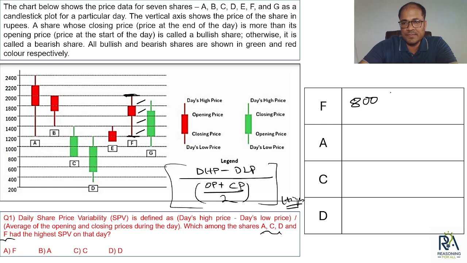800. Okay. A high price कहाँ पे? यहाँ पे. Low price कहाँ पे? यहाँ पे. So how many gaps? 1, 2, 3, 4, 5, 6. 1200. Okay. Then we have C.